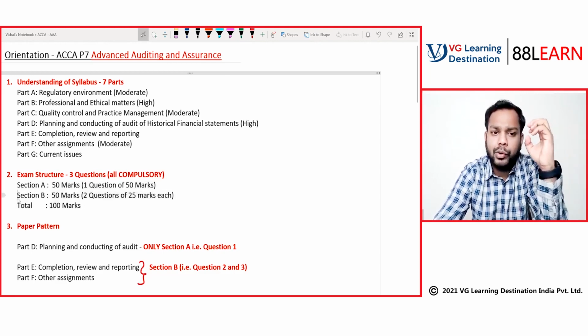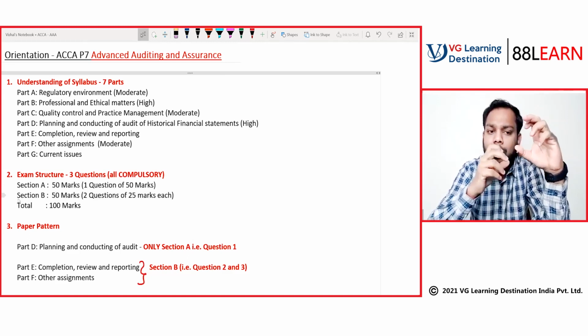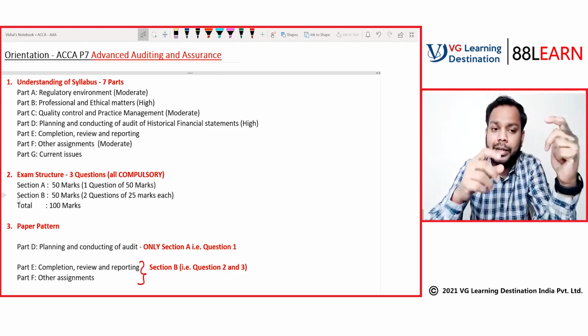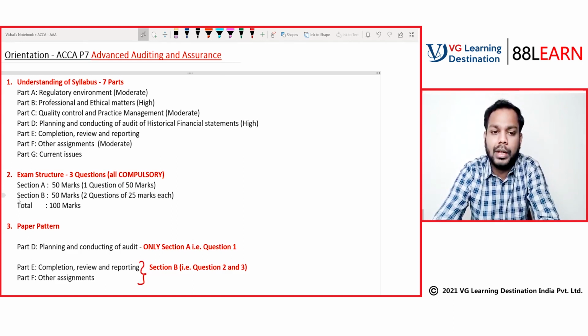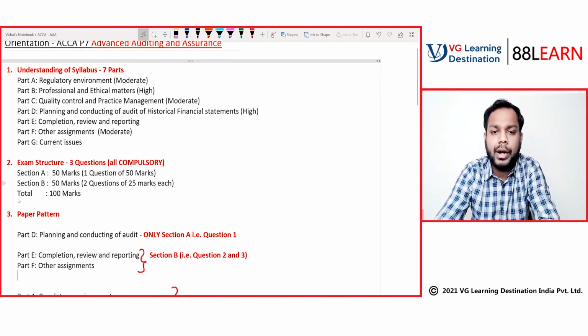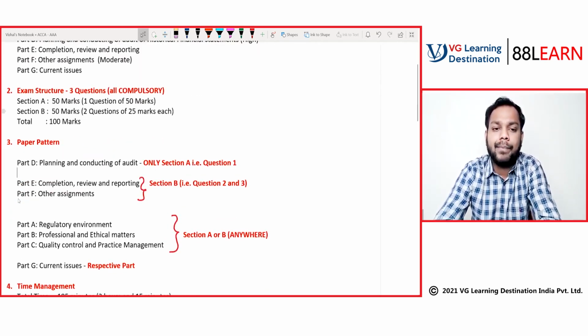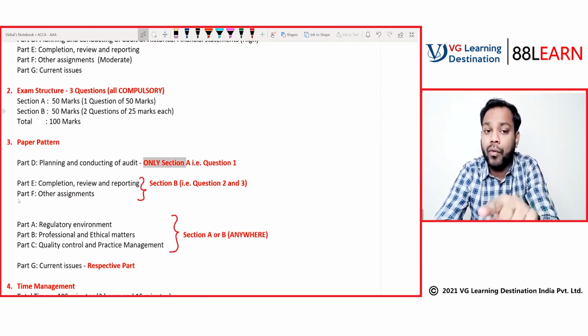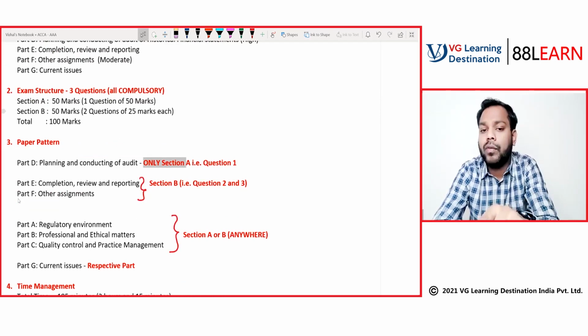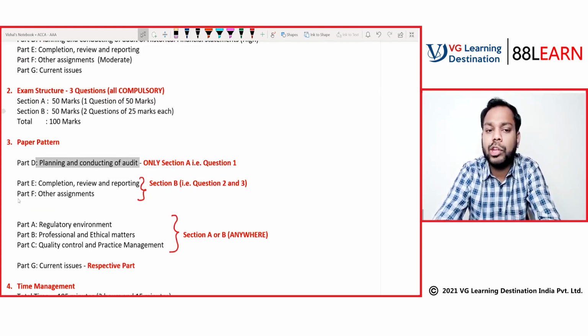Now that we have understood the syllabus and the exam structure, let's link these two to the paper pattern. Part D, that is the planning and conducting of audit, will be tested only and only in section A, question number 1. So part D is coming up to 46 marks in question number 1.